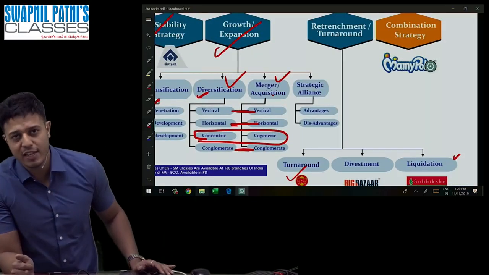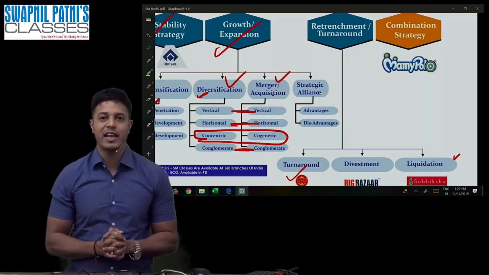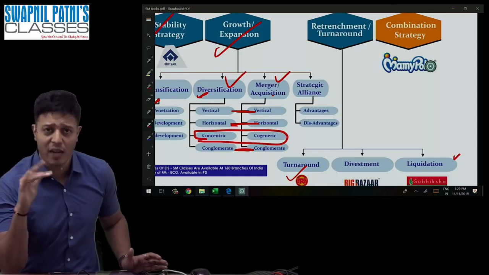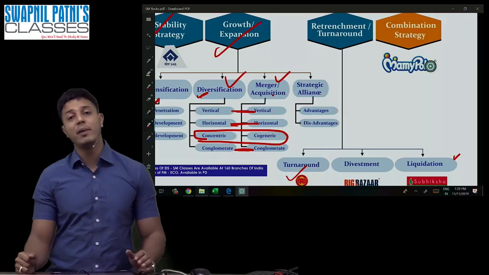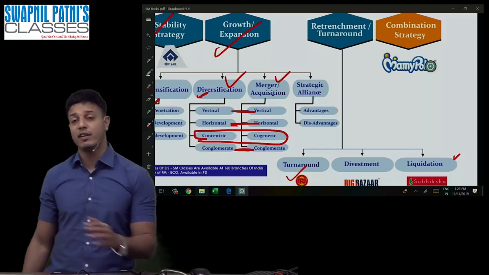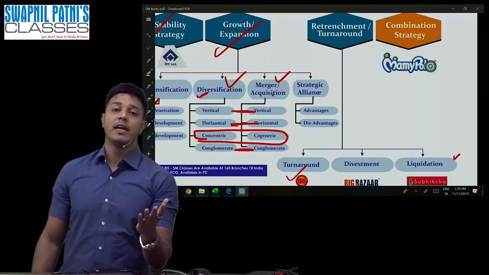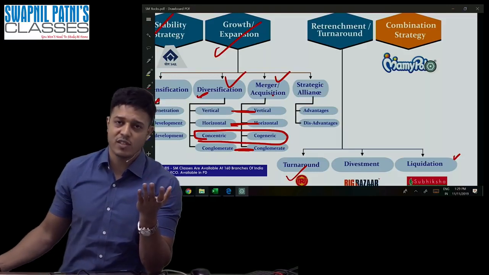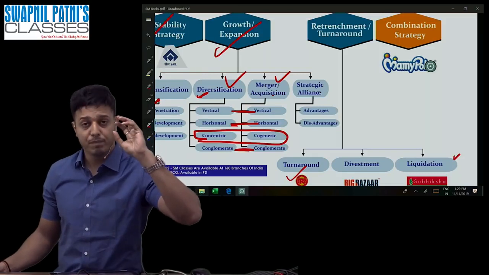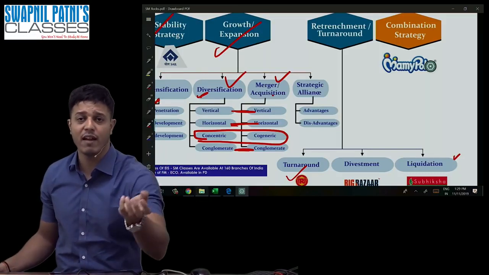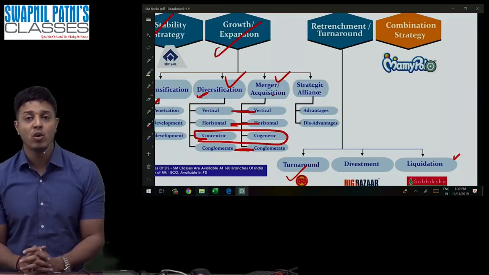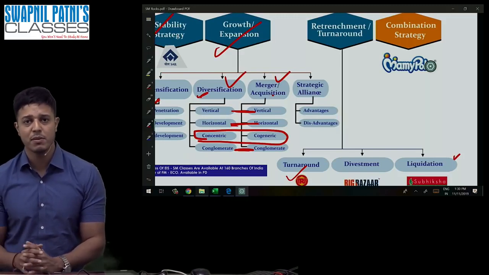And the combination strategy, combination is what? Whenever an organization is having multiple products, they may use different strategies for the different products. Such a strategy is called combination strategy. Obviously, this strategy is not useful if the organization is having only one product. The organization is having different products. Example, L&T was into the telecom sector, was into the infrastructure sector. They reduced their telecom. They did the retrenchment of the telecom sector, and whatever funds they generated after selling telecom, they introduced into the infrastructure business, and you must have seen the business of L&T now.